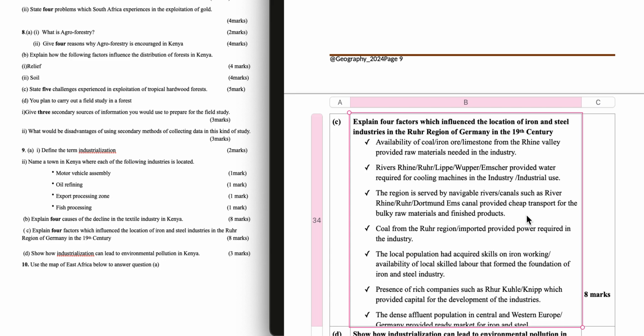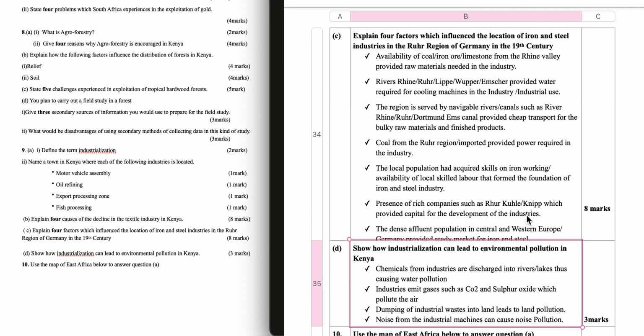Question 9d. Show how industrialization can lead to environmental pollution in Kenya. Chemicals from industries are discharged into rivers, thus causing water pollution. Industries emit gases such as carbon dioxide and sulfur oxide, which pollute the air. Dumping of industrial waste onto land leads to land pollution. Noise from the industrial machines can cause noise pollution.